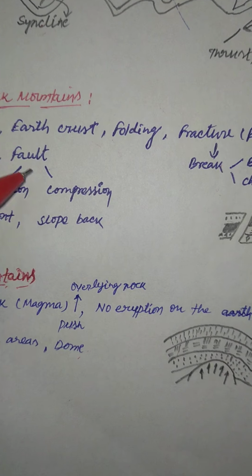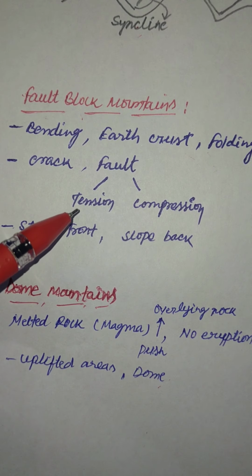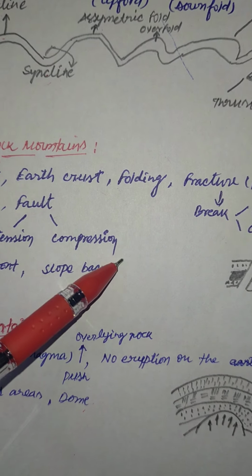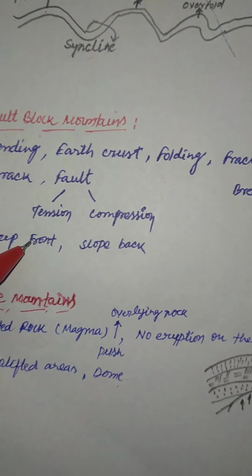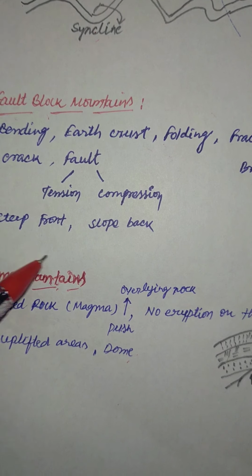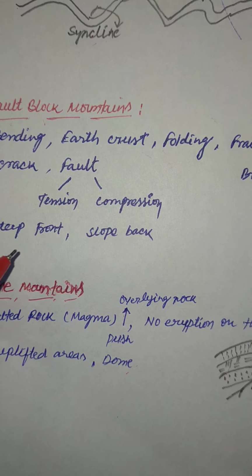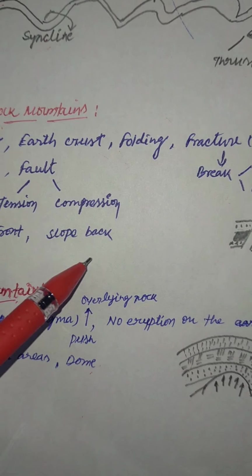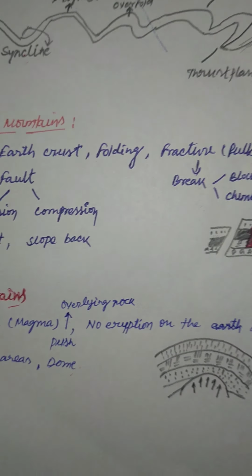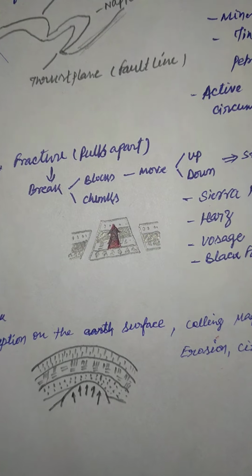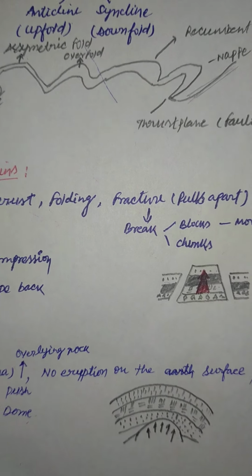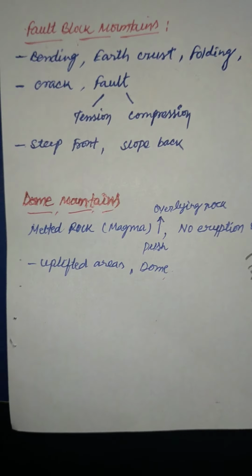And then you see that the fault is because of tension and compressing force. The front side is steeper and the back side is sloping. So this is how we are done with fault block mountains. And then there is a dome mountain.